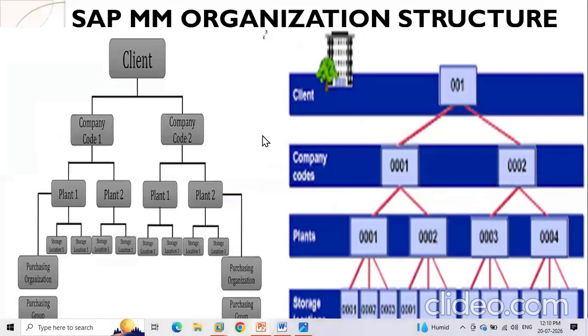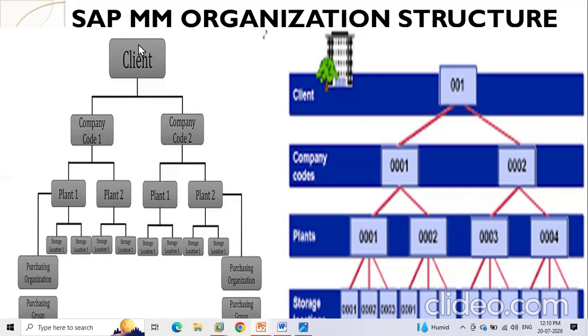In SAP, there is an organization structure. What is organization structure? When SAP is implemented in a company or organization, first they will consider that as a client. Under that client, almost client and company will be the same, or else there may be different companies for that client.